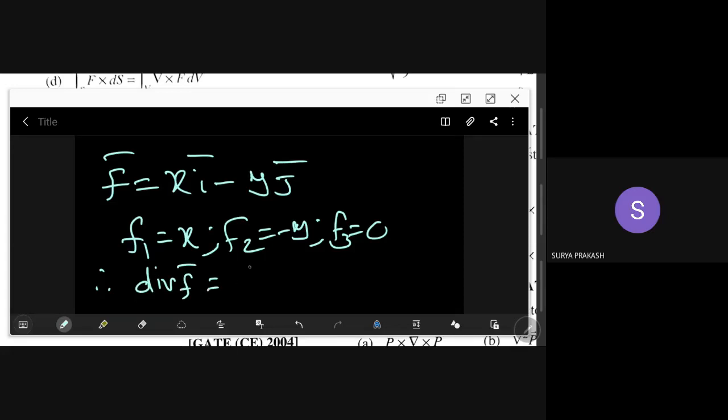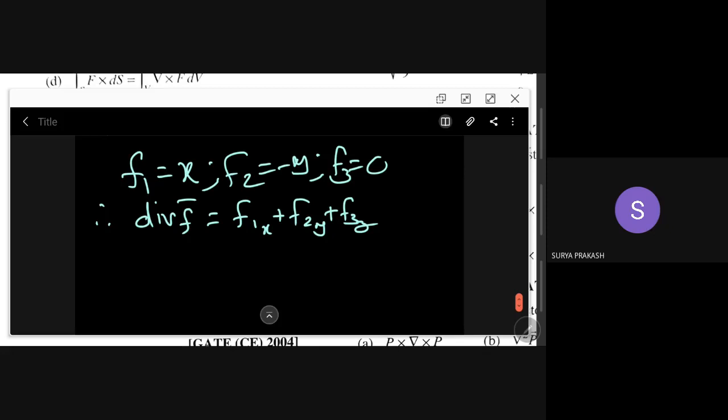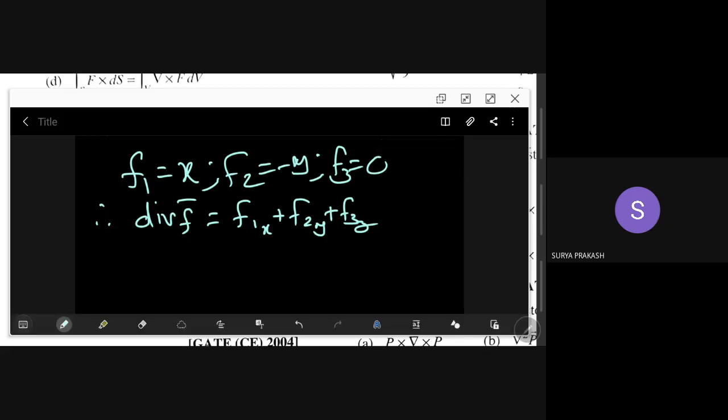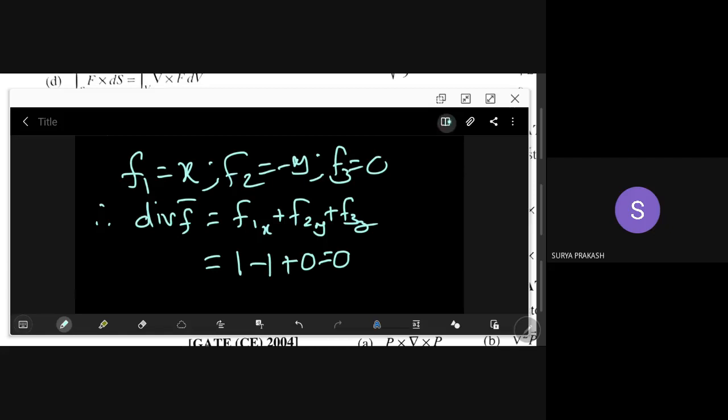Divergence of f bar is dou f1 by dou x plus dou f2 by dou y plus dou f3 by dou z. Dou f1 by dou x is 1. Dou f2 by dou y is minus 1. Dou f3 by dou z is 0. So it is 0. So this is divergence free. Then we look at the curl of f bar also.